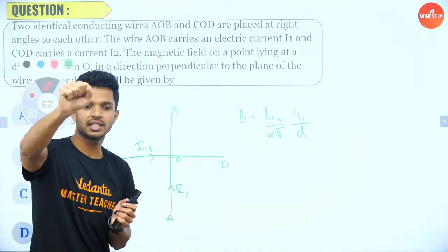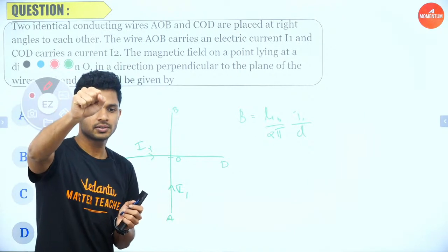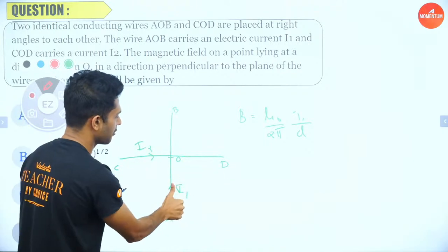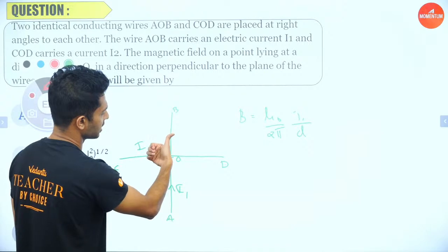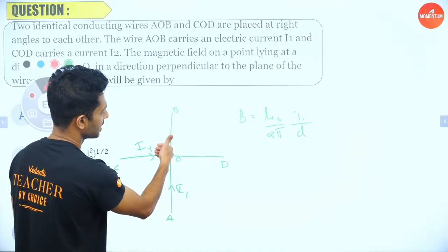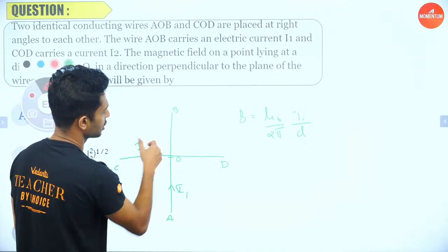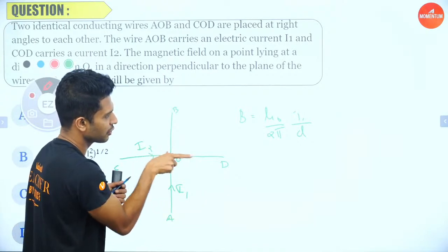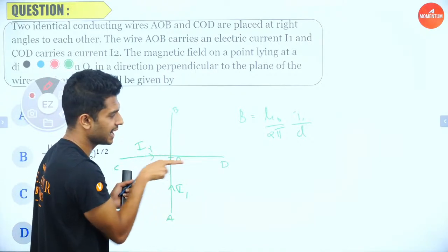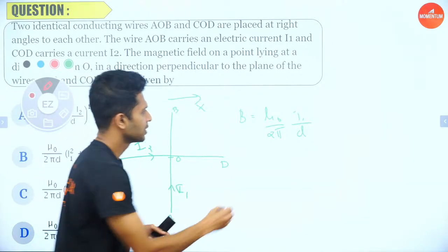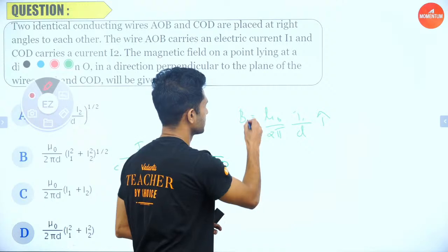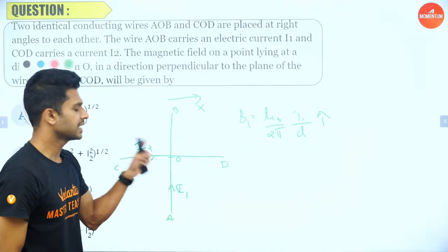Now listen here. What do you have to do? Here you have to keep your thumb in the upward direction, right? Curl your fingers. Let's say this is the point. The curled fingers show the direction of the magnetic field, which says the direction of the magnetic field is along the i direction, because this is the usual direction of the x-axis, right? So let me write it as i cap, which is the magnetic field produced by the current carrying conductor of I1.